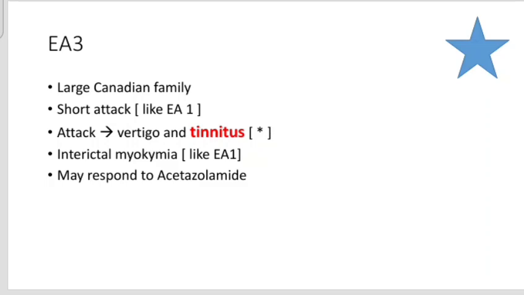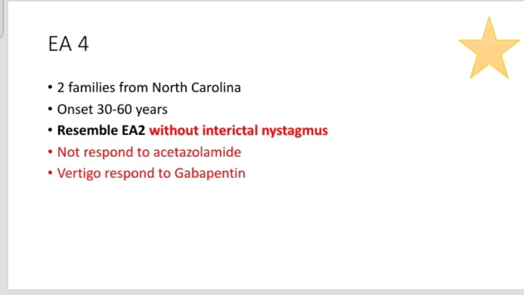Now EA4. I put an orange star, so you know it is somewhat similar to EA2. See, two families from North Carolina, onset in the 30s to 60s, resemble EA2 but without interictal nystagmus, and not responding to acetazolamide. We know EA2 responds well to acetazolamide, but this does not respond to acetazolamide, and vertigo responds to gabapentin.